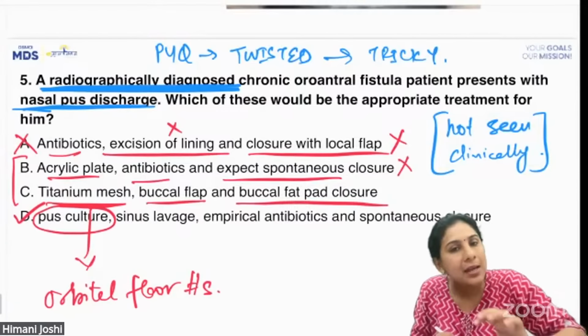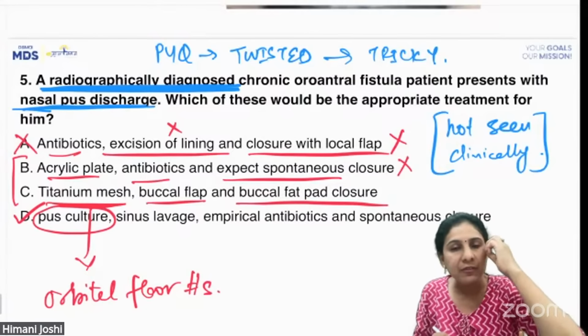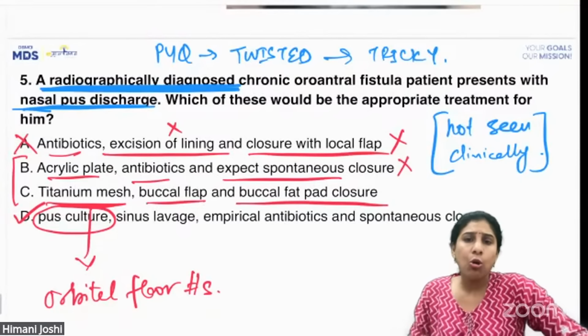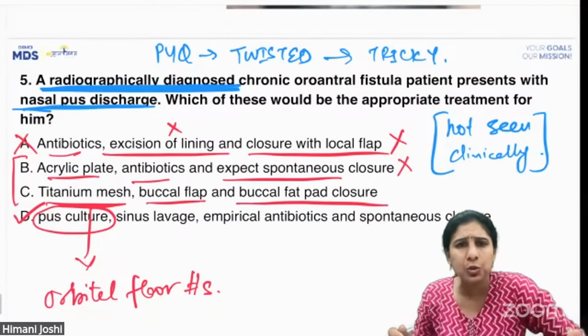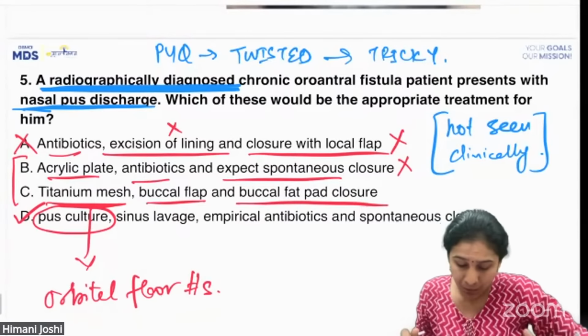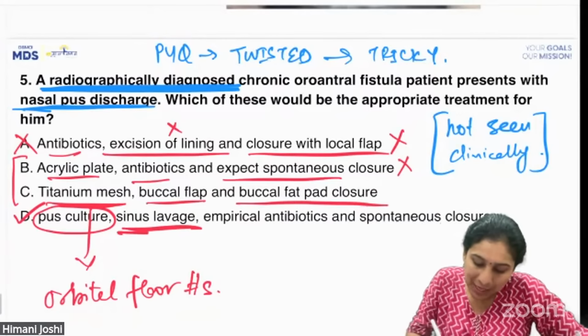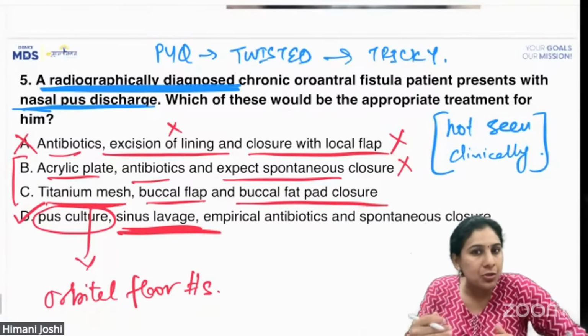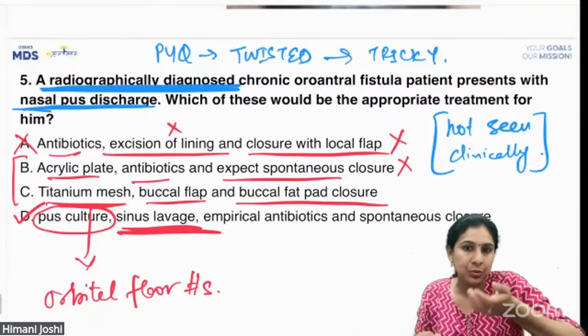Before starting any antibiotic for a chronic infection, you have to take a pus culture so that if there is any resistant organism or any fungal or tubercular growth, you can give antibiotics accordingly. So you take a pus culture, you do a sinus lavage. Instead of doing a fistula lining excavation, do a sinus excavation. Okay, how can you do it?